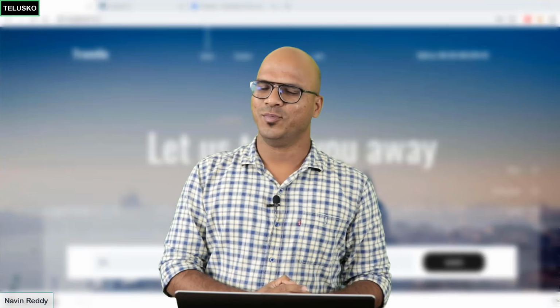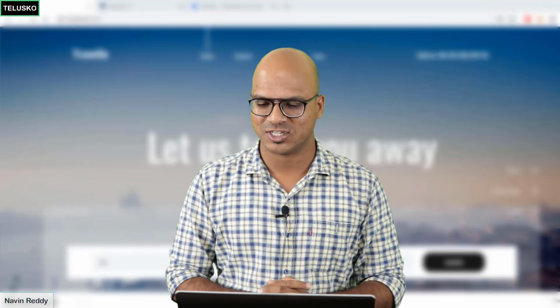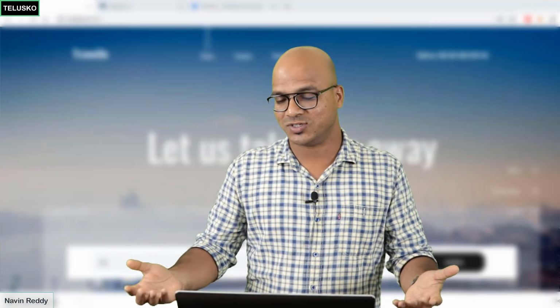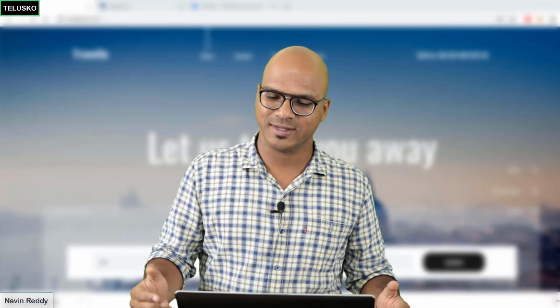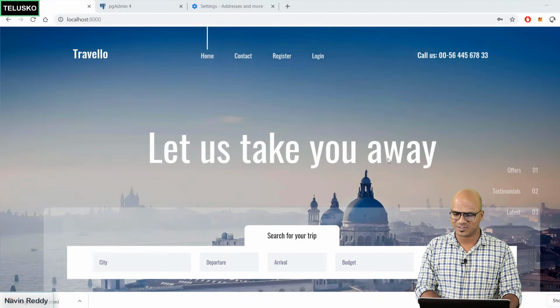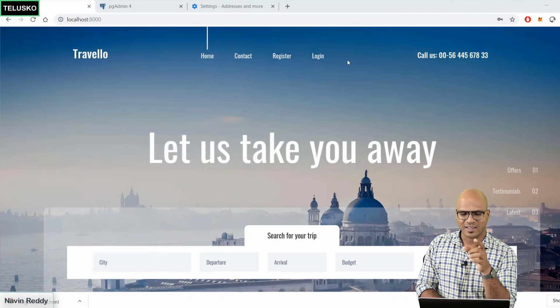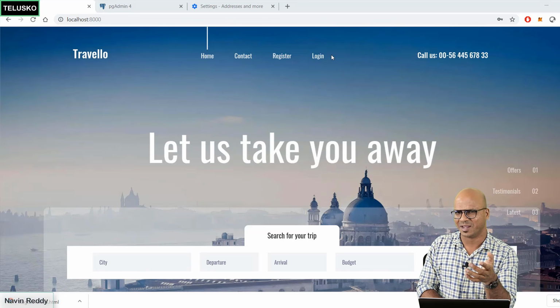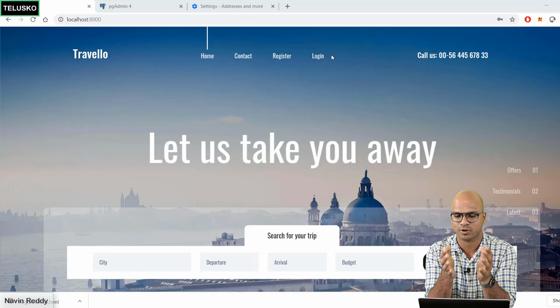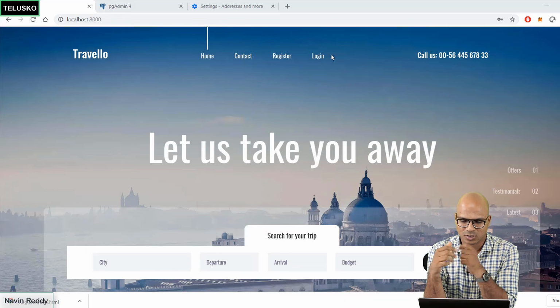Now we are remaining with one important step, which is logout. Of course, when you say login and register, and after the user has done with his work, you will want him to log out from the system. But how will you do that? Now, of course, you need a button there as well. So somewhere here, you need a logout button. But then having a login and logout at the same time doesn't make any sense. So either it should be login or it should be logout. In fact, you should also remove registration from there. So how will you do that?